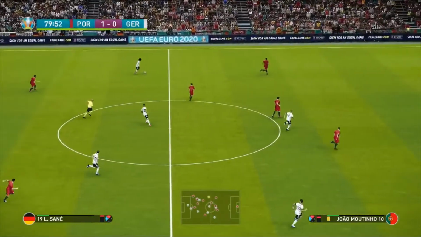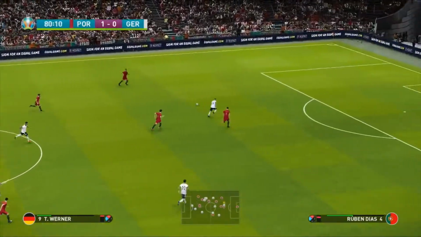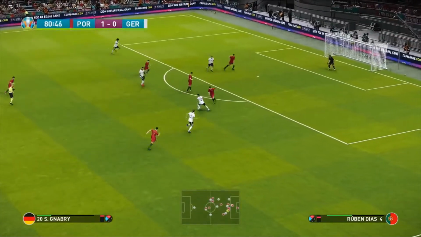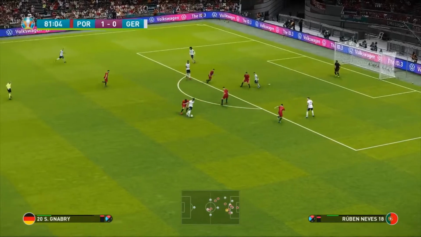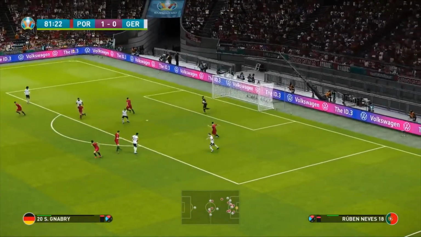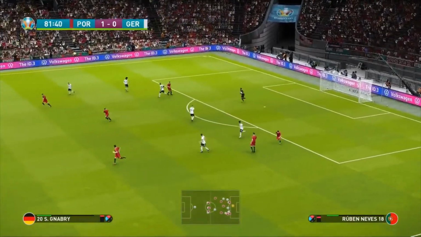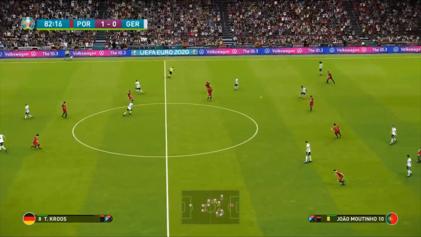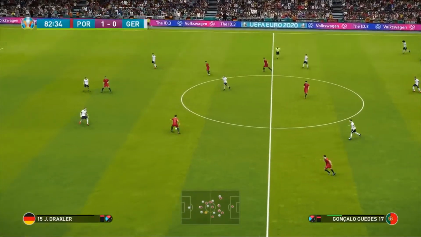Here's Sané. Look at that for a ball. And there's space here for Timo Werner. He can run into it. Passes it in for Gnabry. It's a great ball. Takes a little bit too long with the run. And surely that's a missed opportunity. He goes for goal. And well, he took way too long there. He should have run for goal. It still stays 1-0. Here's João Moutinho into Gonçalo Guedes.